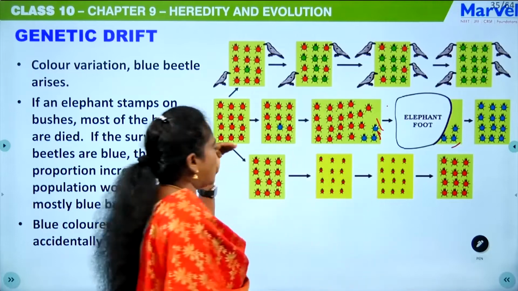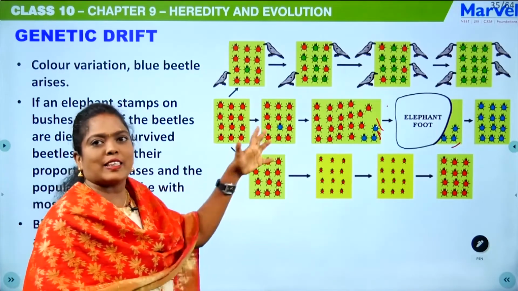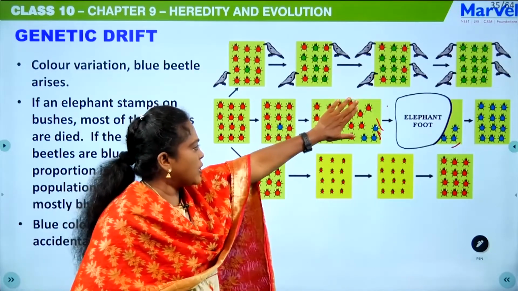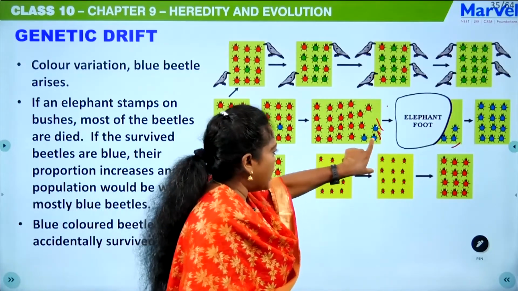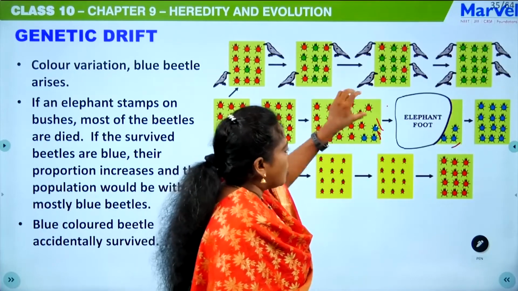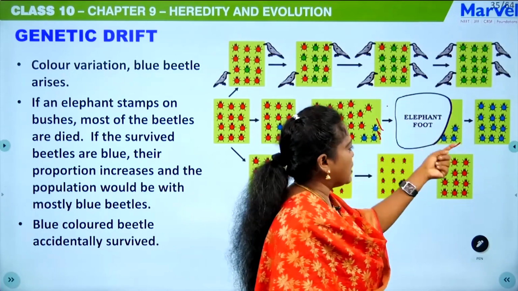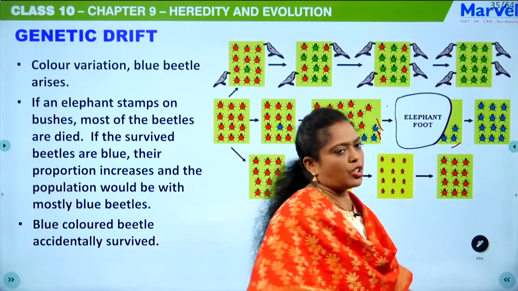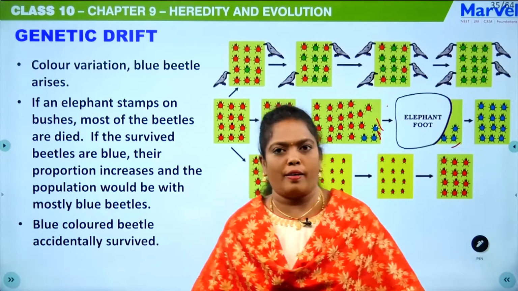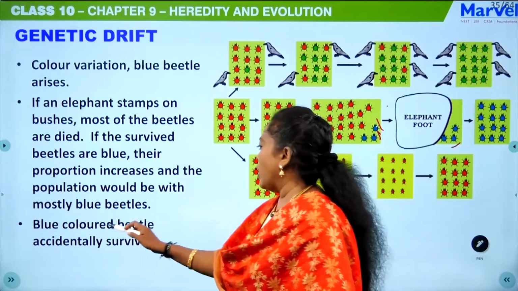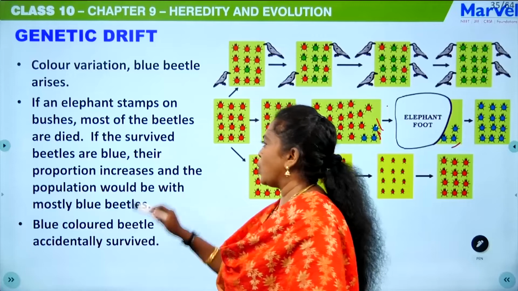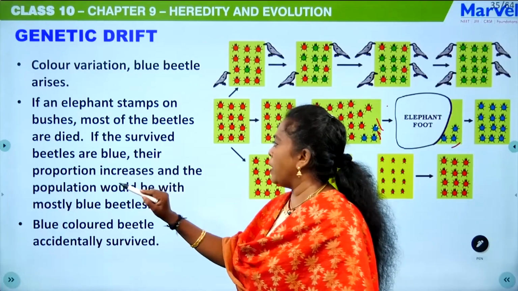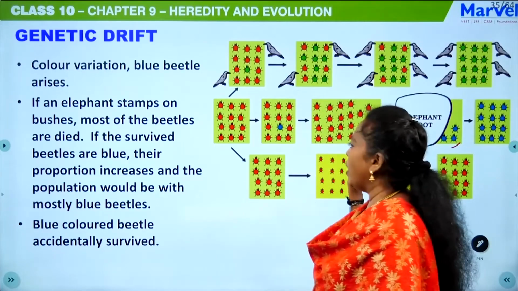So this is genetic drift, or accidental. Here you can see the elephant is stamping in this place. That's why the blue beetle escaped in this accident. So these beetles are the founders of the next generation, and the next generation will be blue in color. The blue colored beetle accidentally survived in this place, whereas the red beetles die when the elephant stamps on them.